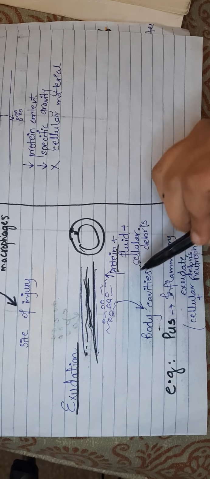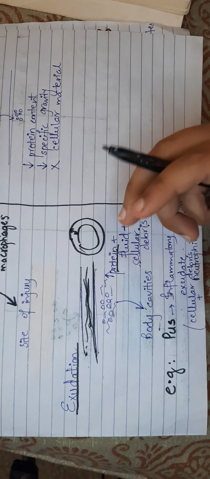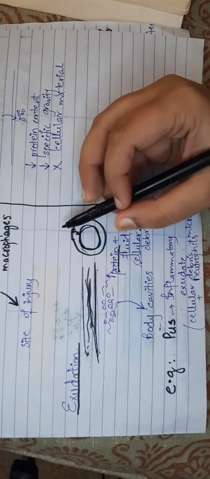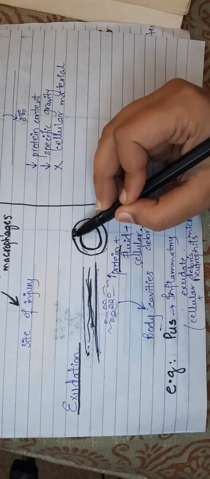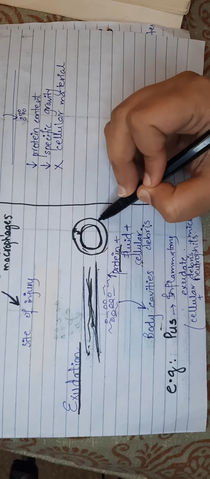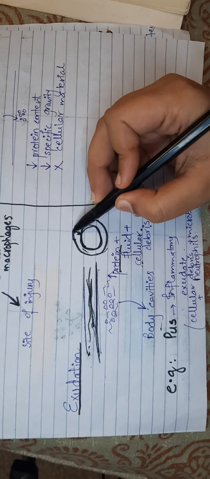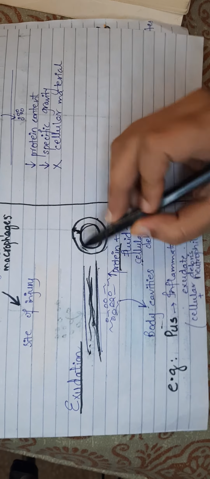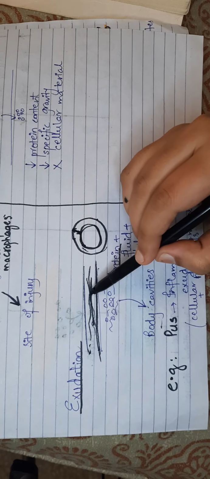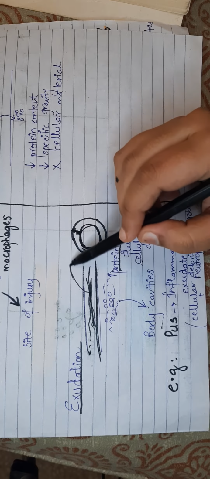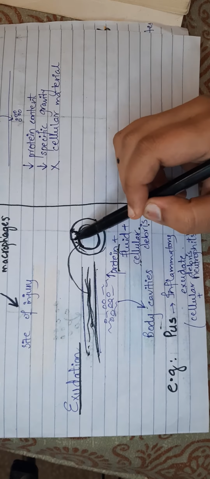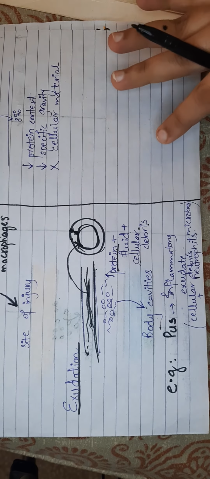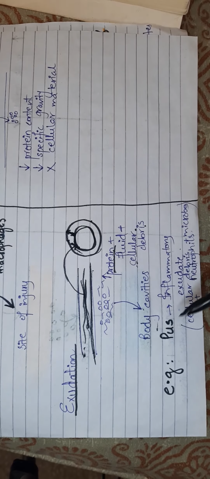So what are basically body cavities or interstitial space? For example, this is any organ, and there is a membrane or lining which is covering this organ. So the space between the lining and the organ is the interstitial space or the body cavity. So the fluid and the proteins from the blood vessel will flow in this space, and then they will cause edema. An example of exudation is pus.